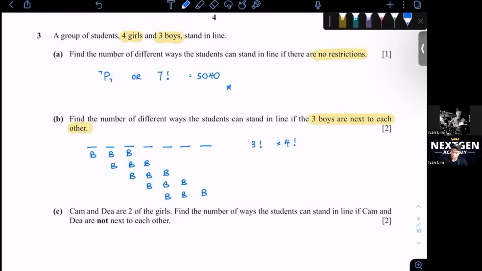And then you see here, how many positions? 1, 2, 3, 4, 5. So you multiply this by 5 and this is how you get 720.